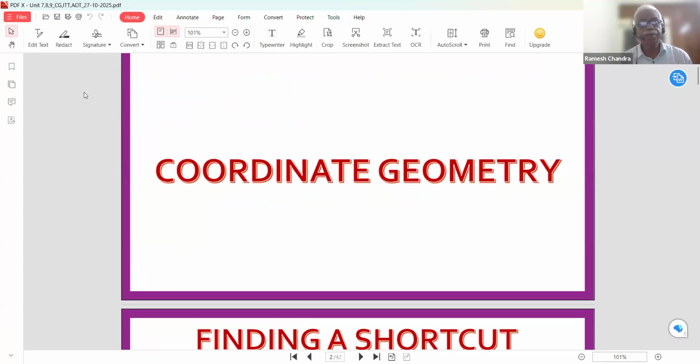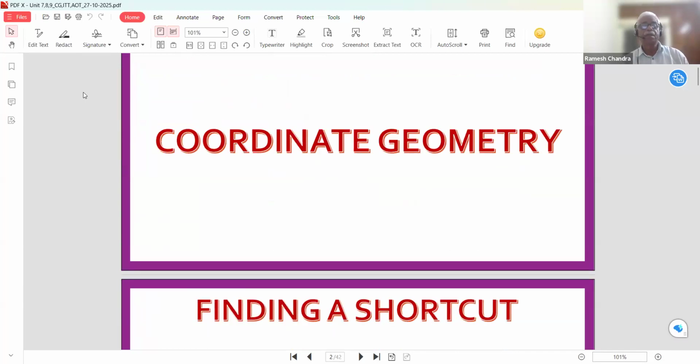Now come to the topics. When we start coordinate geometry, why do we need it? To understand some of our real life problems, like finding a shortcut.